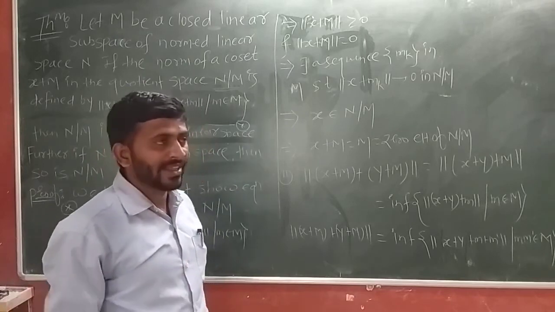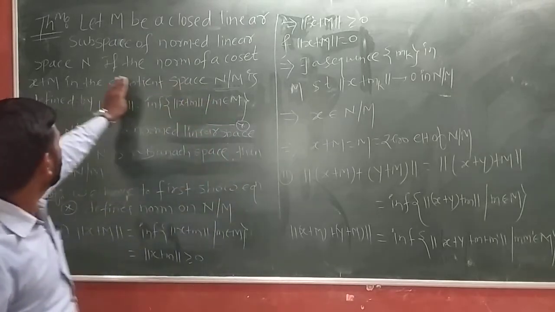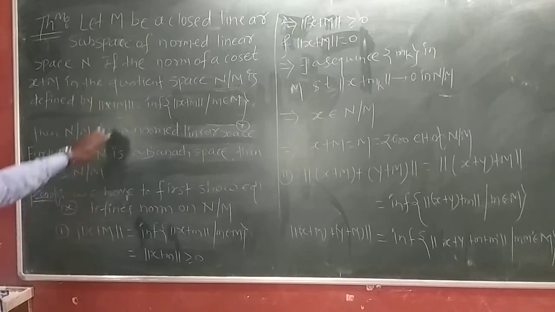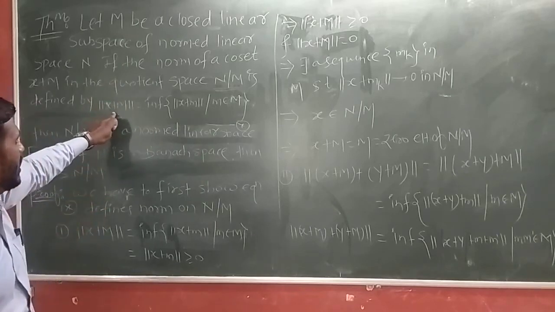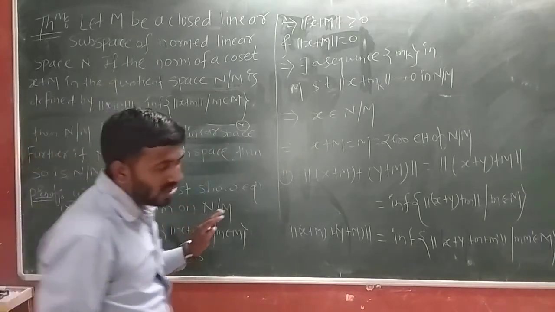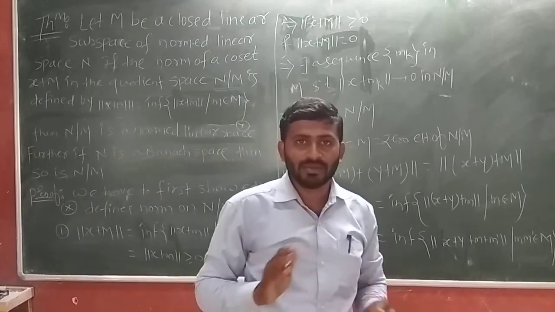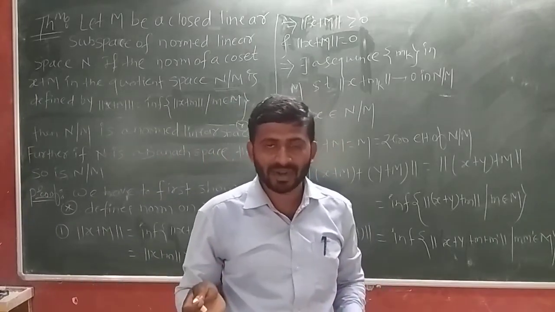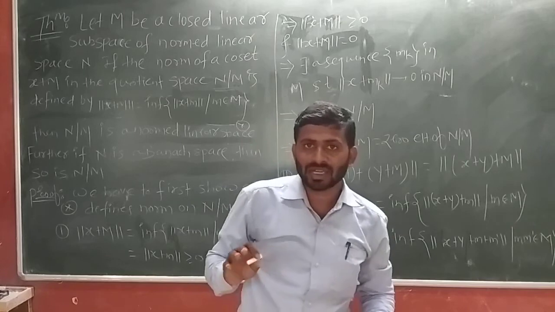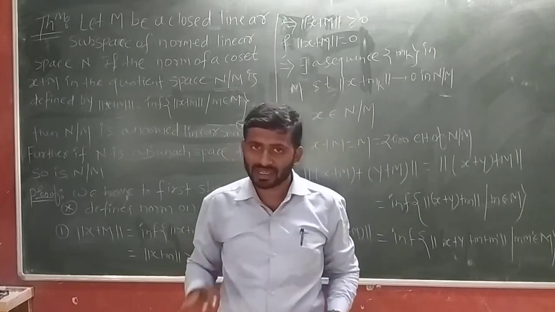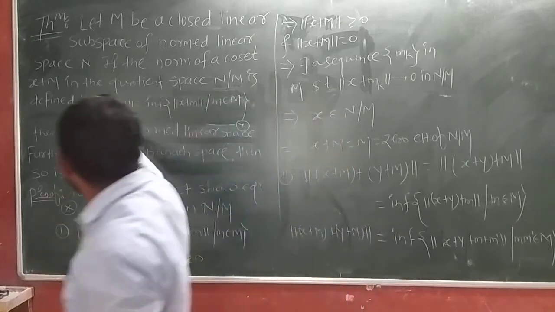The elements of this quotient space are nothing but cosets, that is, x plus capital M. We have already seen this definition of quotient in abstract algebra. This is nothing but the left coset.